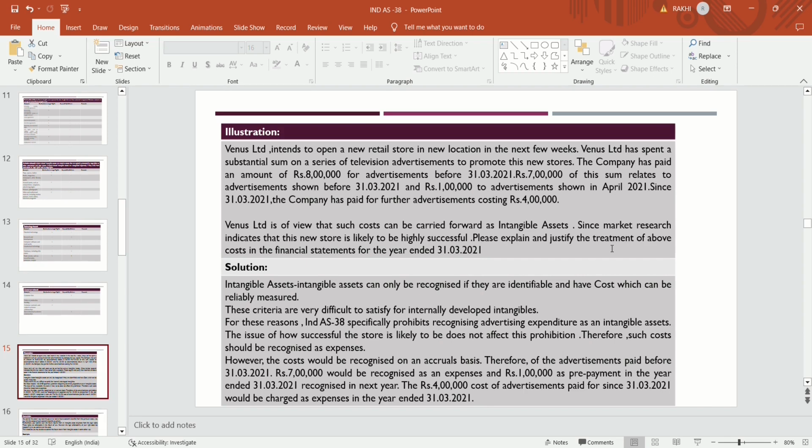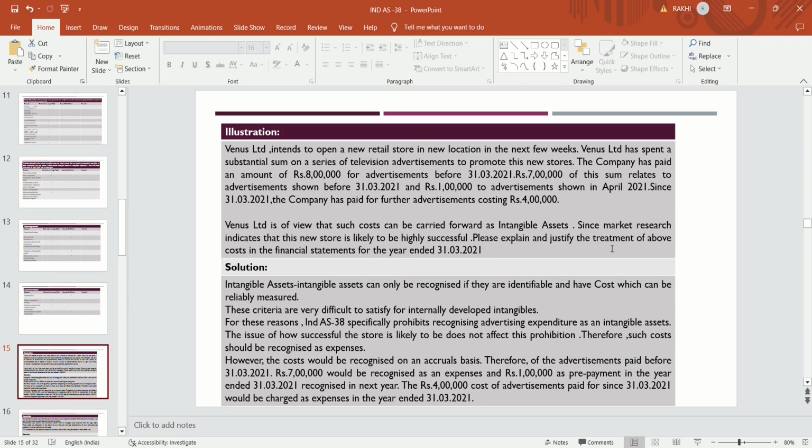The company follows the mercantile system of accounting, so cost will be recognized on accrual basis. Therefore, advertisement paid before 31st March, that is 7 lakhs, which is that year's expense, is to be recognized in that year, and 1 lakh which is prepaid in the year ended 31st March is recognized in the next year, because it is a prepayment expense related to next year.